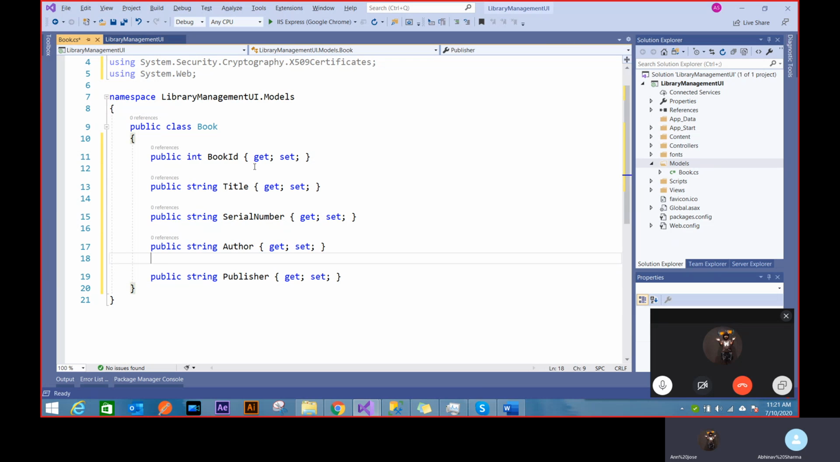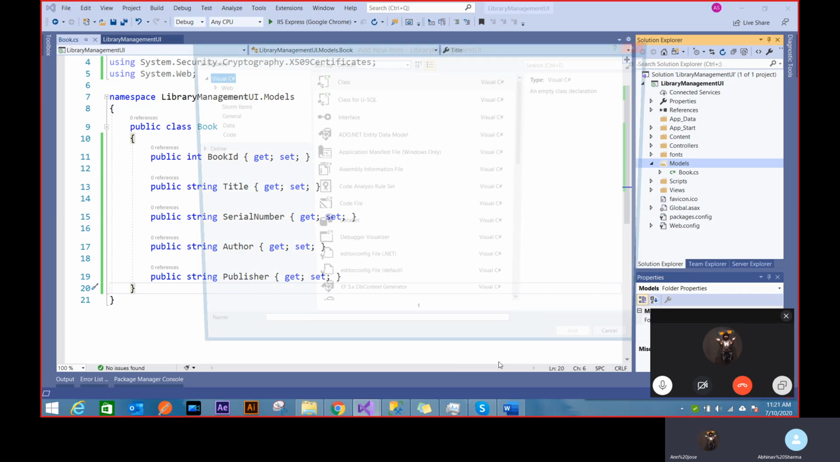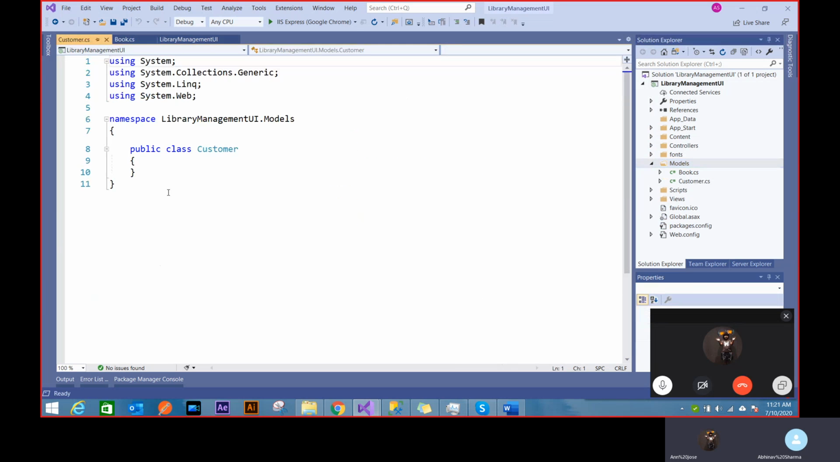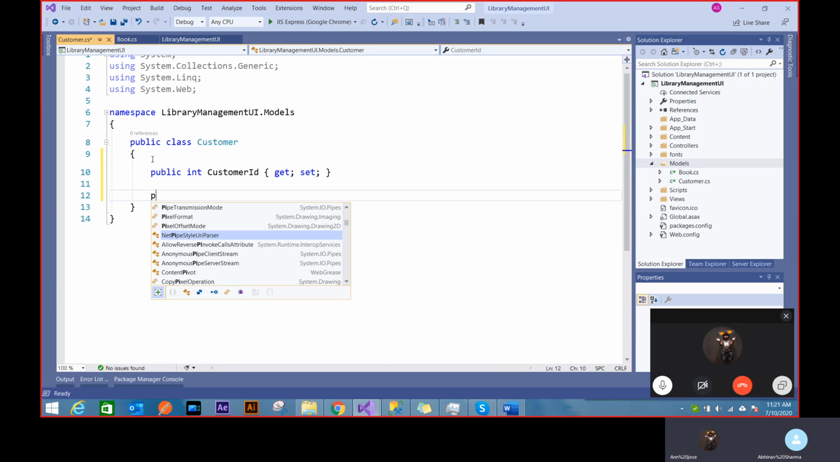I'm not putting any vanilla things here. I'm just using a basic concept, right? There's nothing new happening here. And similarly, I can create a model for Customer. Let's just do that, then we can start installing Entity Framework. And I will have public int CustomerID. You can use the prop shortcut, the props snippet.